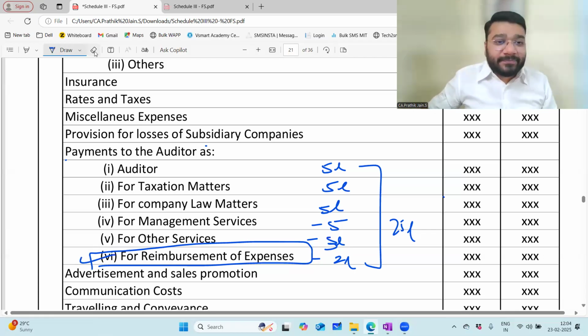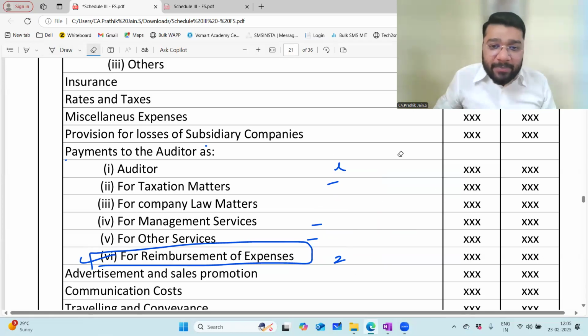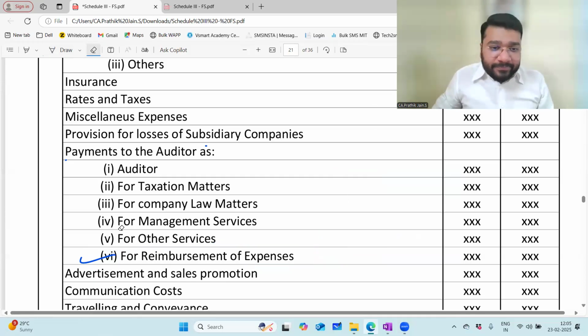Am I loud and clear? Reimbursement should be shown separately here. Online people, am I loud and clear? Hello? Yes, yes, sir.